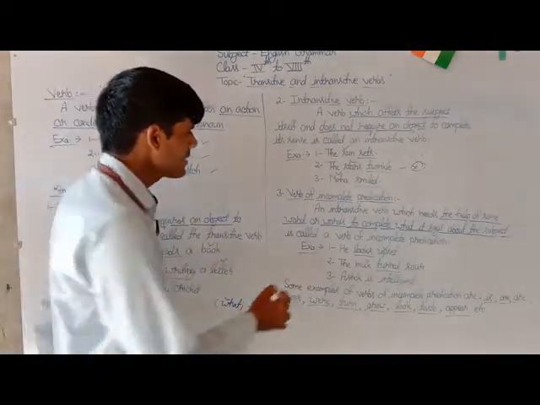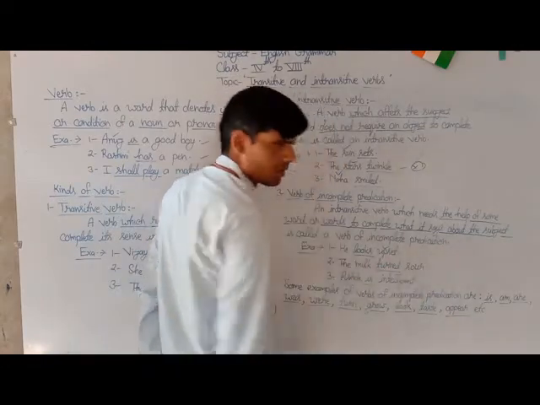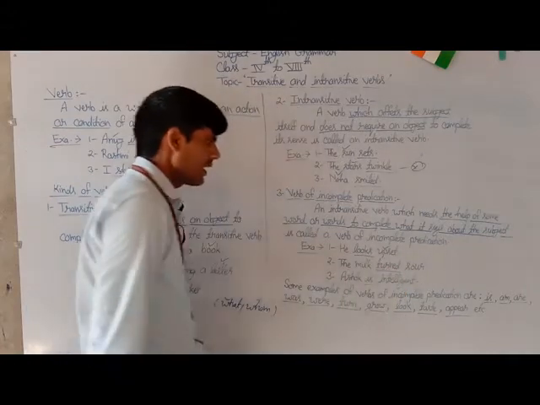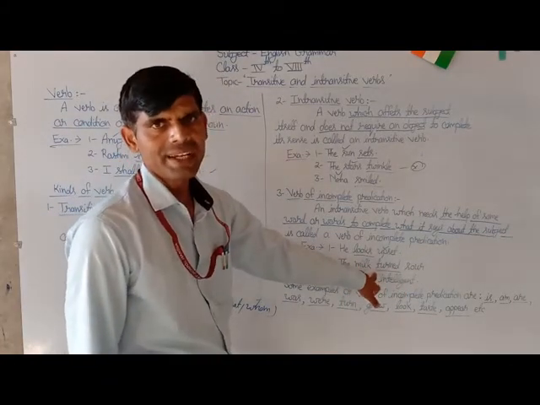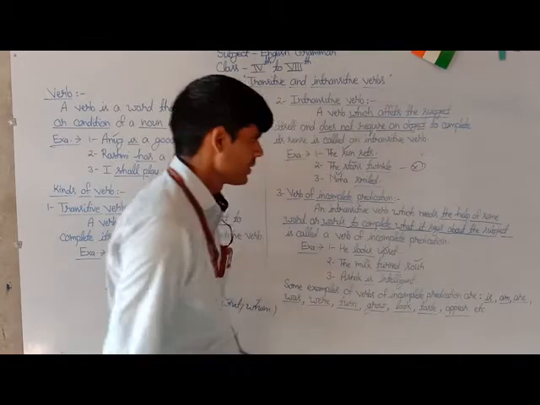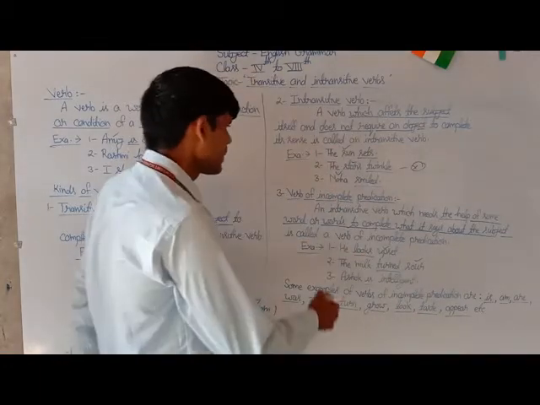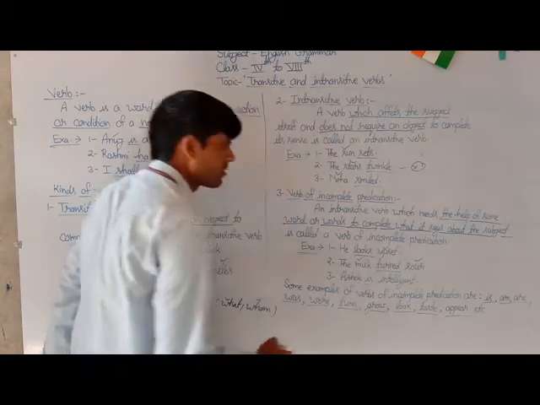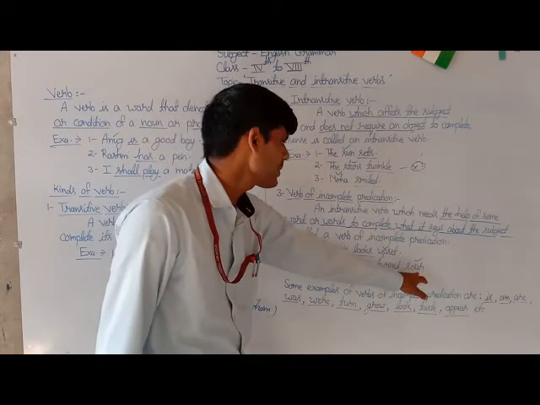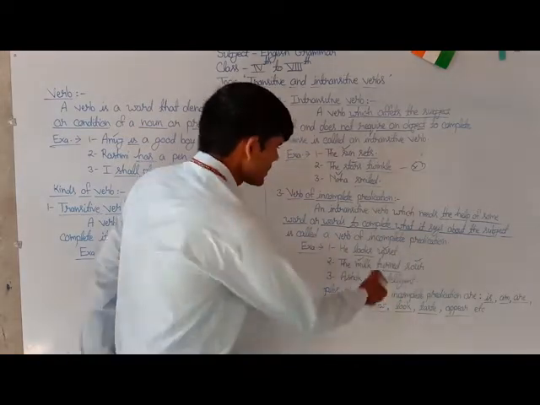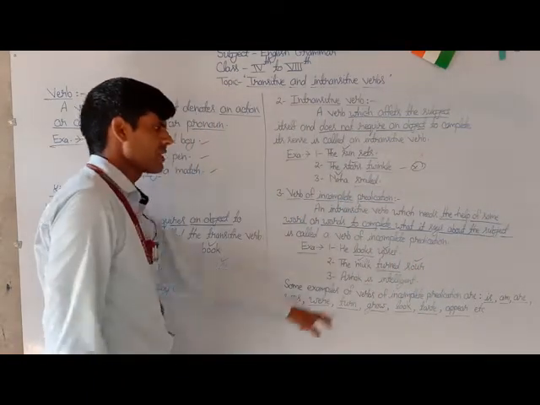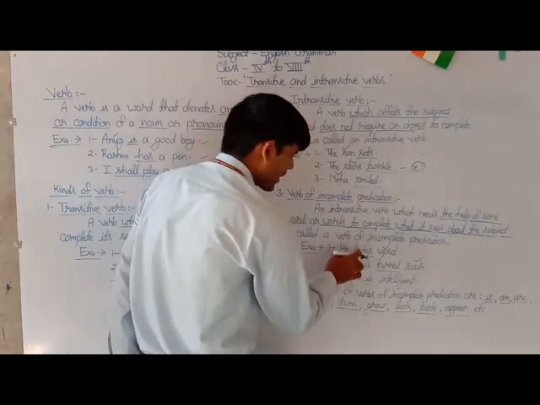The second example is: the milk turned sour. Here the underlined word turned is a verb of incomplete predication because it requires a word, sour, to complete what it says about its subject, milk. So this is also counted as a verb of incomplete predication.